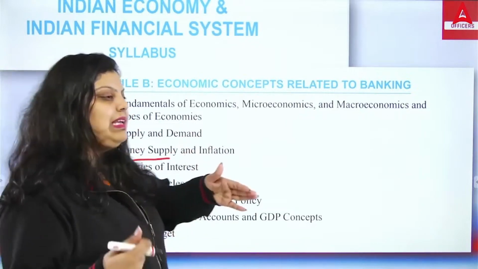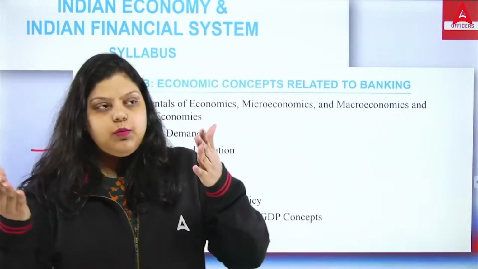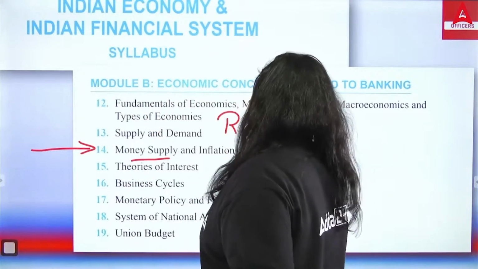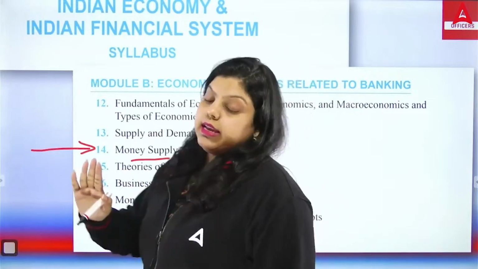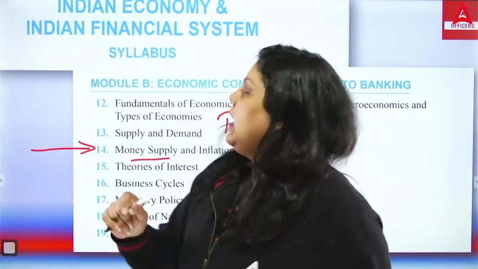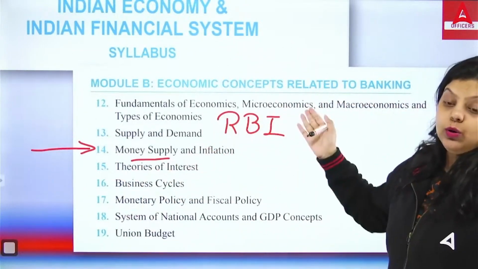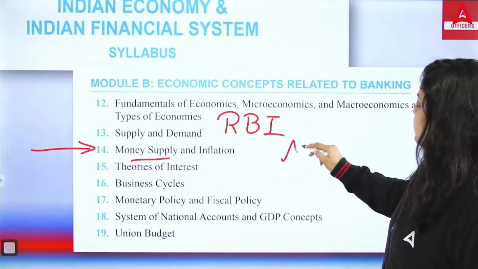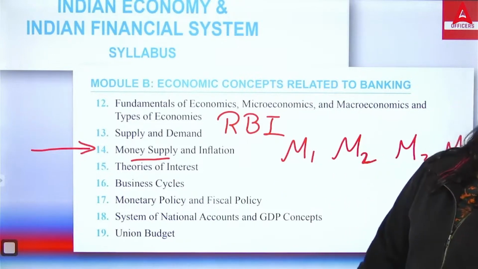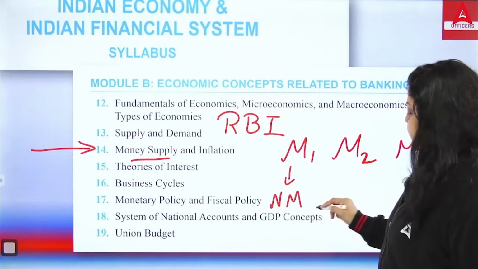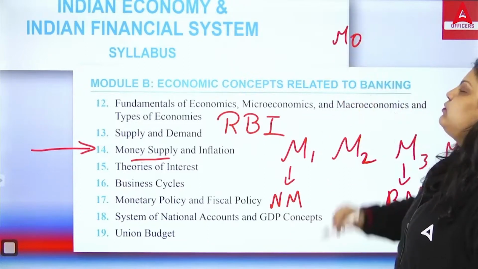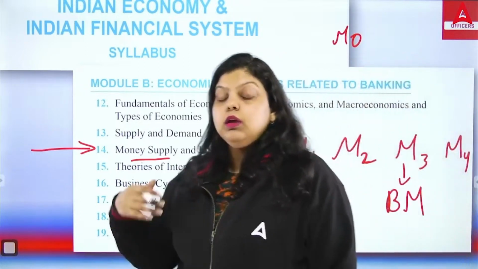How much money is there in the economy, how much cash, how much currency is in circulation, this is calculated by the Reserve Bank of India in our country on a fortnightly basis. It means every 14 days RBI calculates how much liquidity is available in the market. To calculate this money supply, RBI has created measures of money named M1, M2, M3, M4. M1 is known as narrow money, M3 is known as broad money.